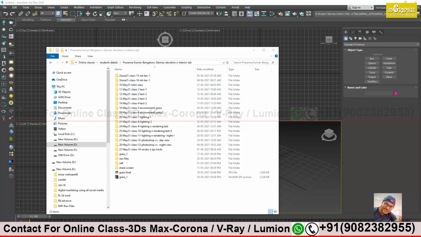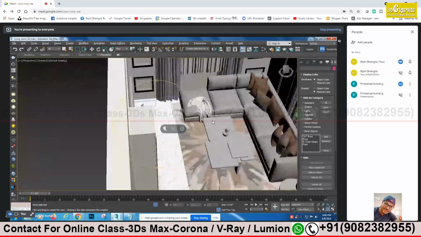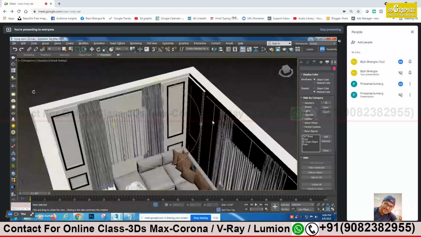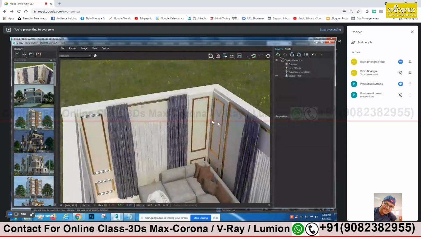So we will proceed with the metals now. The metallic objects, one is the TV. Have I told you about gold, silver, or brass? Oh yeah, I have already applied gold here. We have discussed gold, silver, and brass, exteriors we have discussed. I've just taken one render shot also. See, you can see the gold is coming out properly.